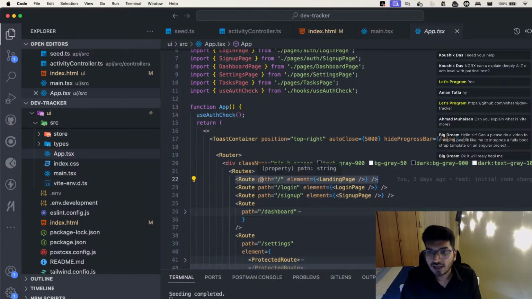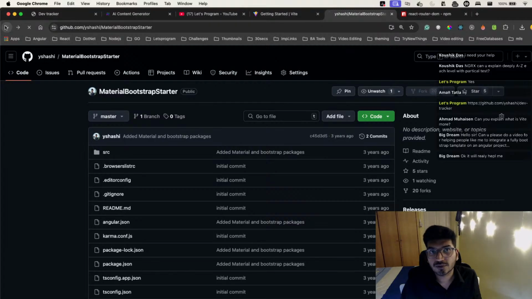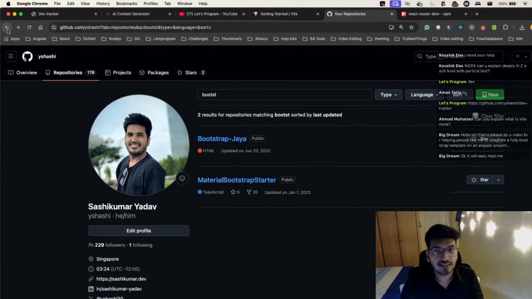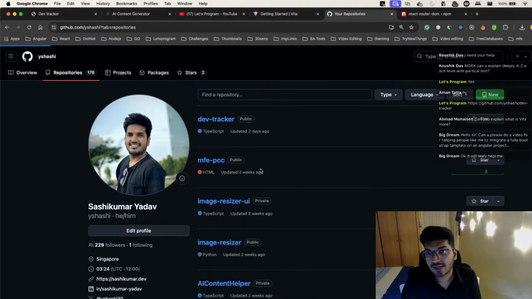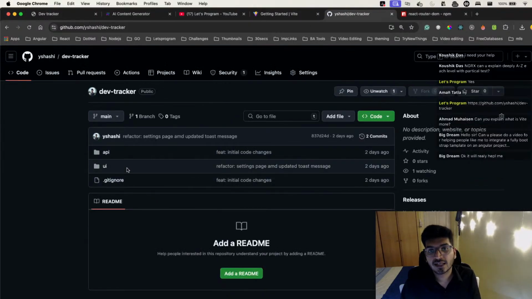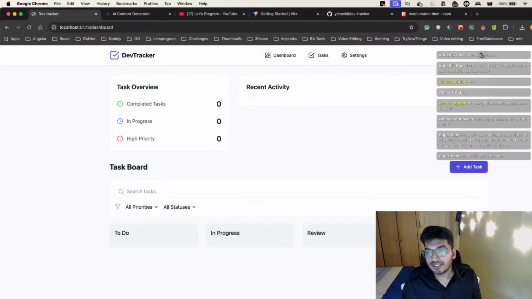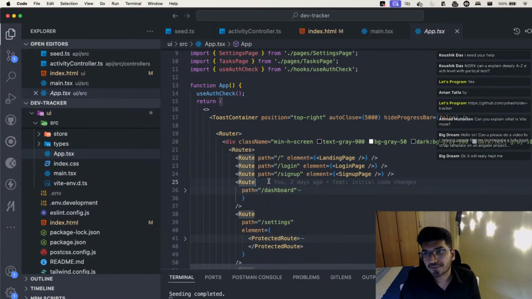Okay, again guys, whoever are new here, this project is already available on GitHub. So I have already provided the link in the description, so you can head over there and download this project. Okay, so we have this dev tracker project created. Recently I created this project, and that too in React and Node.js as the backend framework. Okay, now let's go back again and try to see what are the further things I have done.